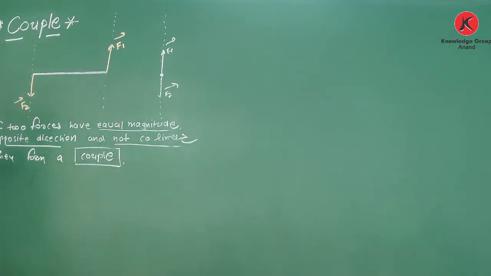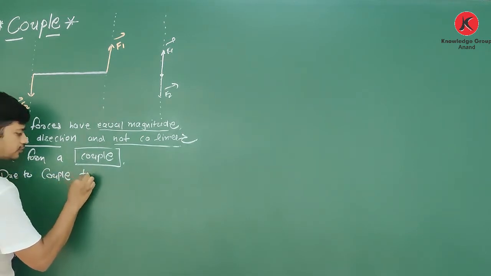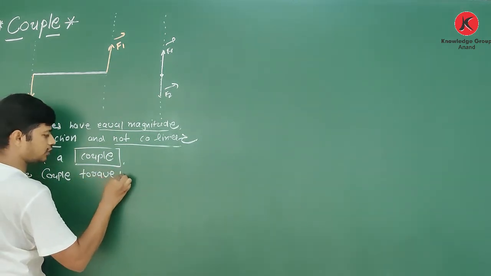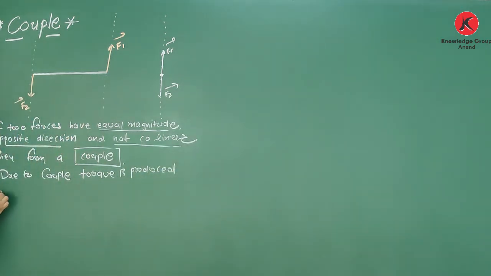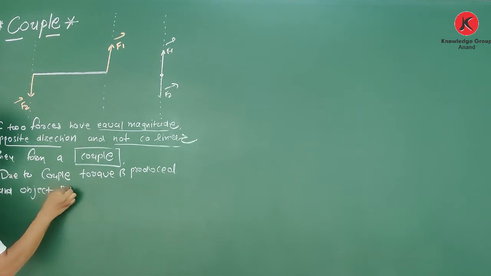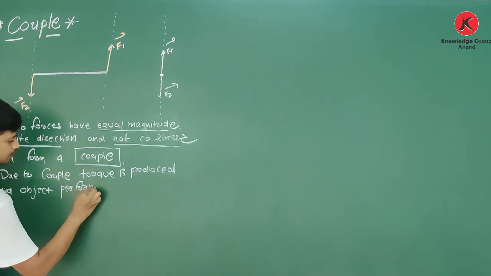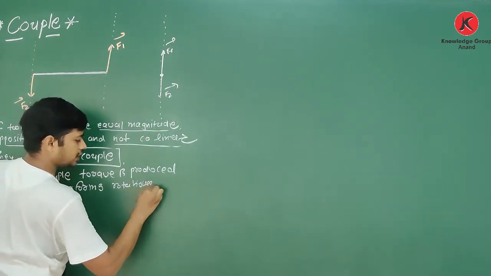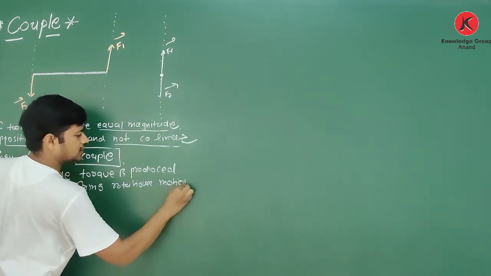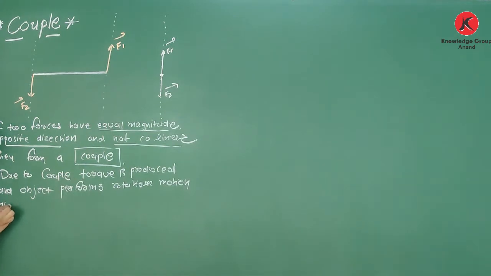And what happens due to this couple? Due to a couple, torque is produced, and the object performs rotational motion about a fixed point.